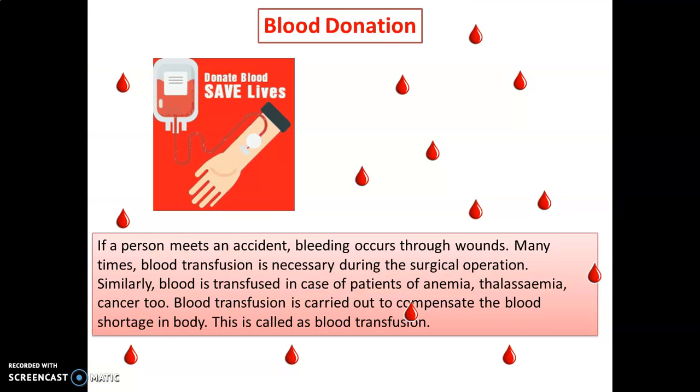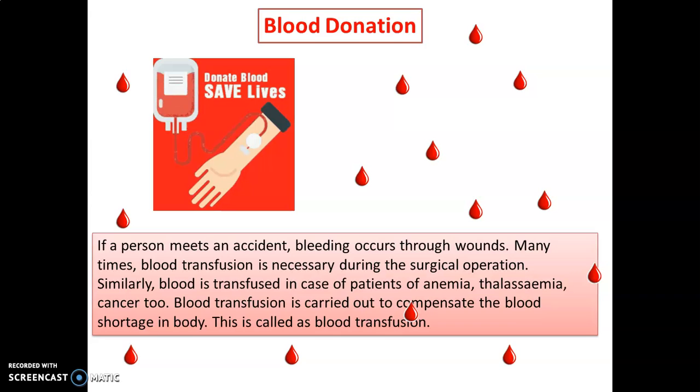Now, blood donation is to donate the blood, which is a very important and noble cause. If a person meets an accident, bleeding occurs through wounds. Many times, blood transfusion is necessary during surgical operations. For a normal person, blood is already there in the body, so no need to give blood. But if a person meets an accident or there could be any important surgery, then at that time the person requires blood.